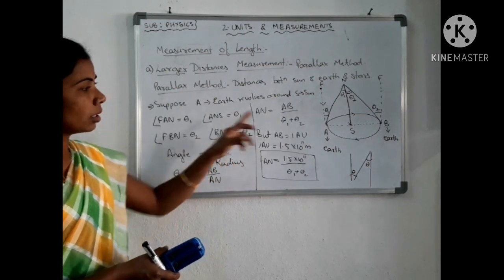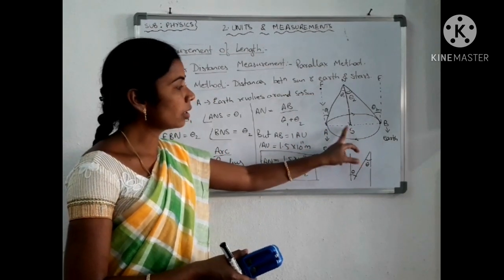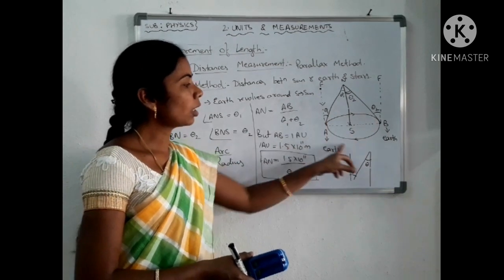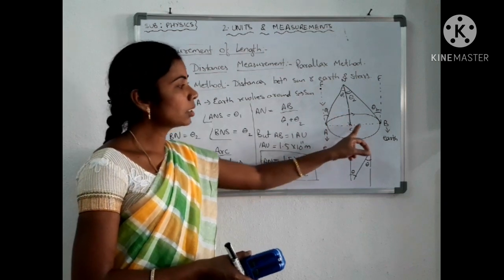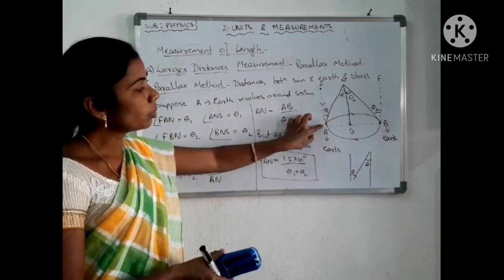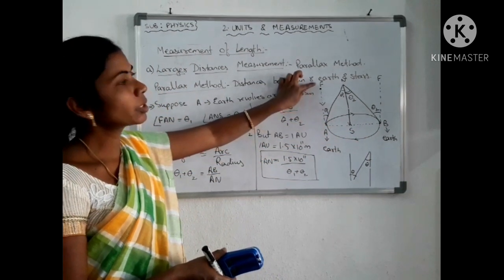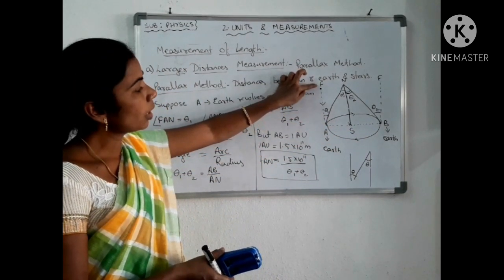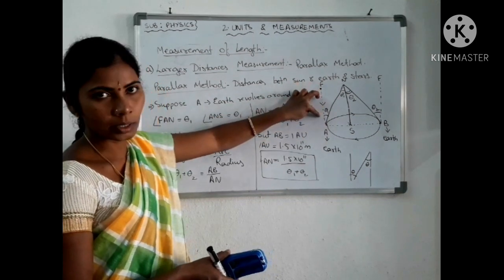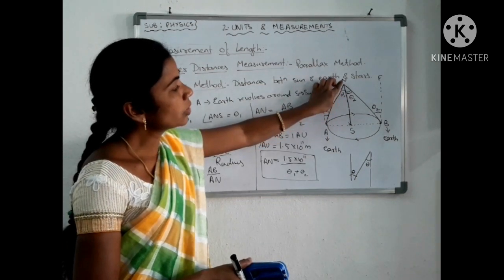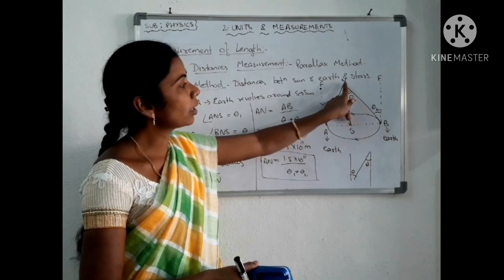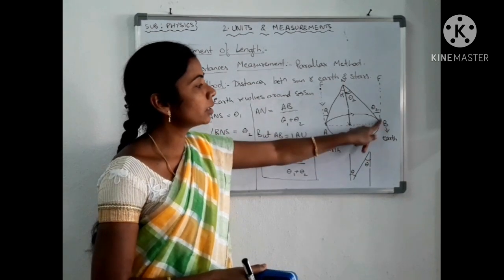Once again I repeat, if we consider sun at this point and I am taking earth at a point A, then it is revolving around the sun in an elliptical orbit, and one more point we are taking as B. So with respect to A, suppose we consider a star F. From F, the angle made by this A to another star is theta 1. Then same N star, and if the earth changes its position to B, the angle made by the N star and F star with the earth is theta 2.